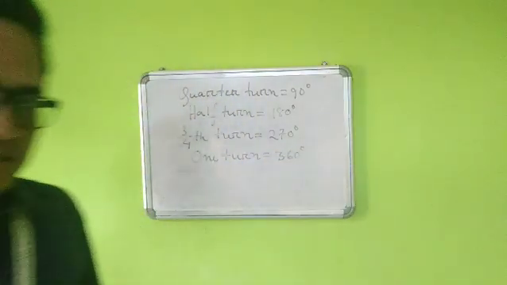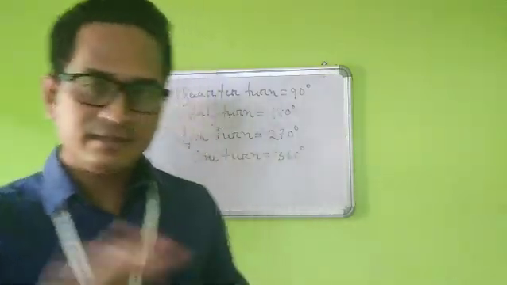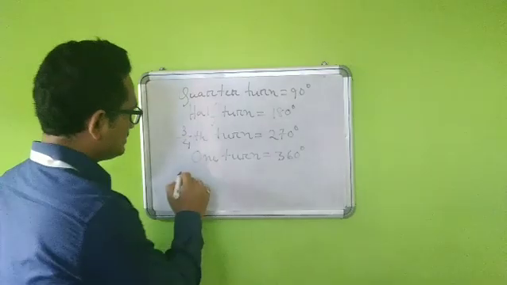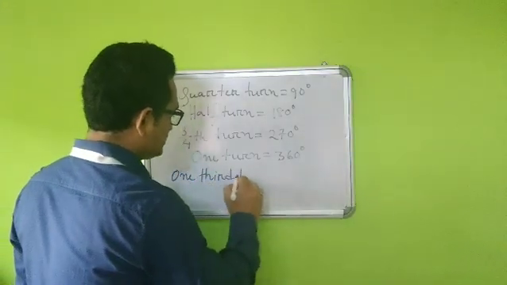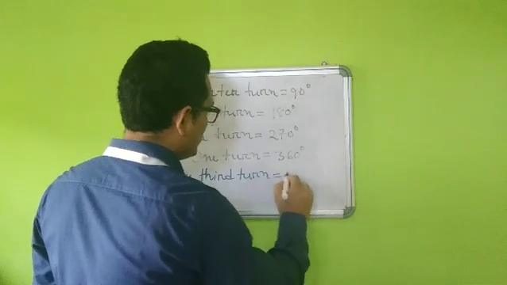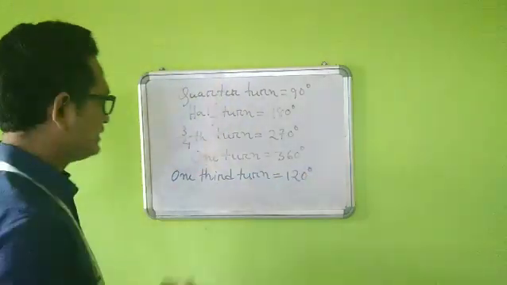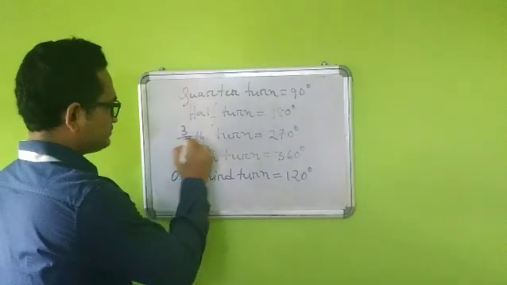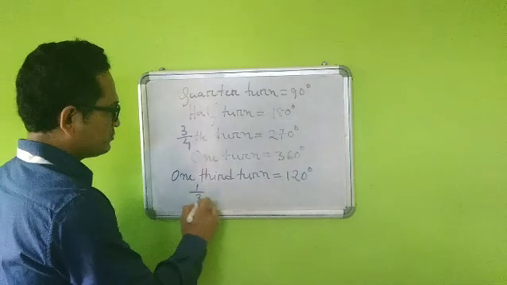Fine. So students, there is one more turn that we have not mentioned here because it is a little bit different, and that is called 1/3 turn. Now a 1/3 turn means, students, remember, it will be 120 degrees. This is 3/4, I have written in fraction. 1/3 means we can write 1/3.